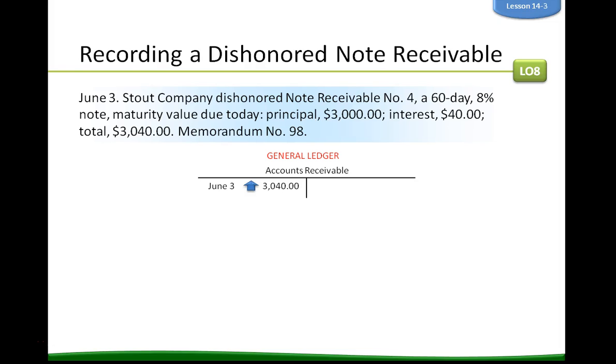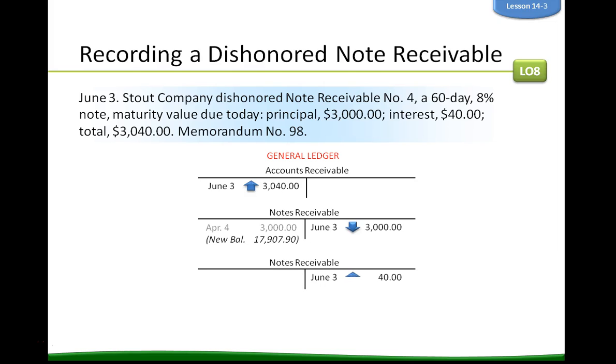Therefore, the maturity value of $3,040 is debited to accounts receivable, to the Stout Company. So it's debited to the accounts receivable and to Stout Company in the accounts receivable ledger. One asset, a note receivable, is replaced by another asset, an account receivable. So the company actually doesn't write off this account, Stout Company's account, when the note is dishonored.